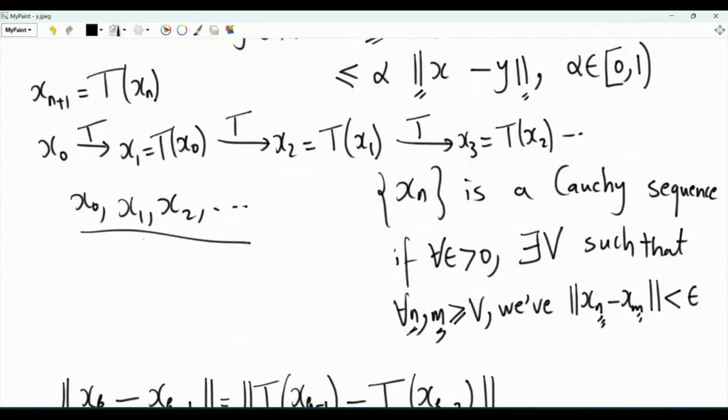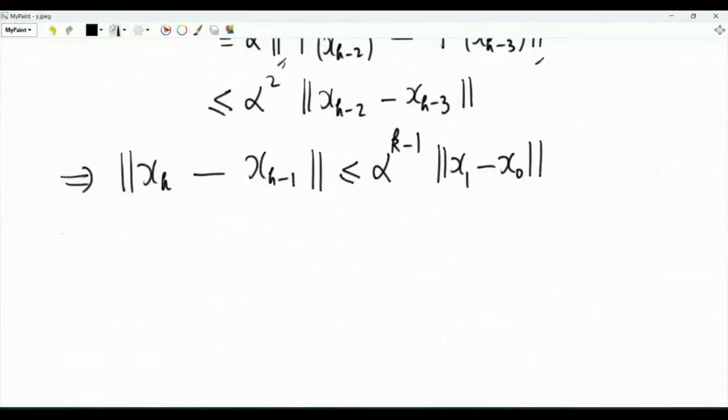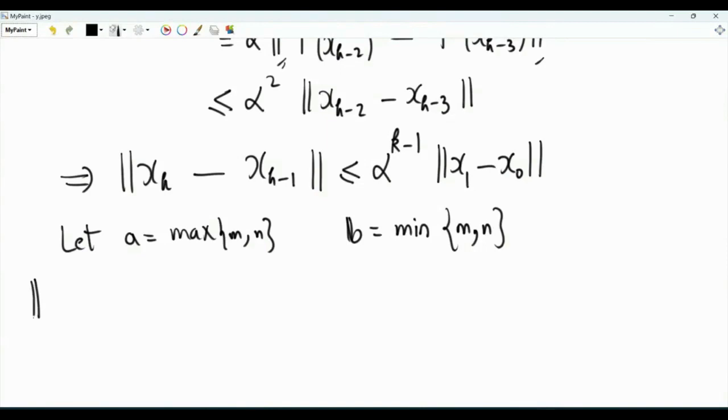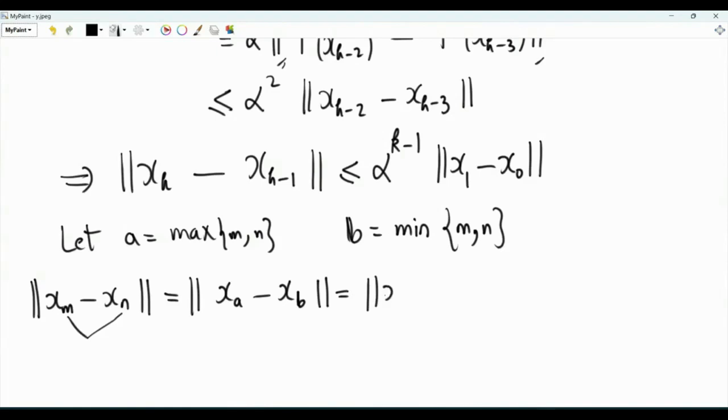Let's try to show that this sequence is a Cauchy sequence. So let A be the maximum of m and n, and B the minimum of m and n. We want to study the norm of x_m minus x_n. We want to show that this norm can be made arbitrarily small by choosing m and n to be large enough. So this norm is the norm of x_A minus x_B. And the idea now is to subtract x_{A-1} and add x_{A-1}. So I will have x_A minus x_{A-1} plus x_{A-1} minus x_B.